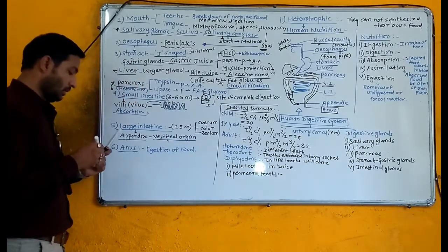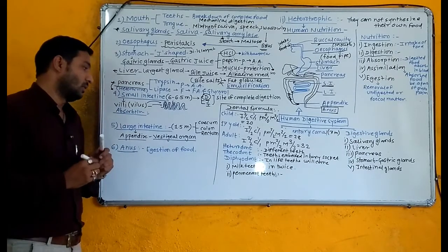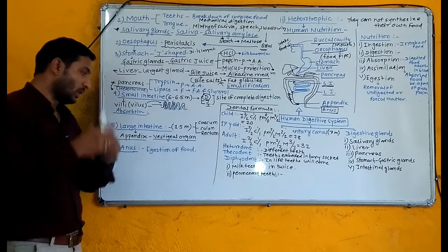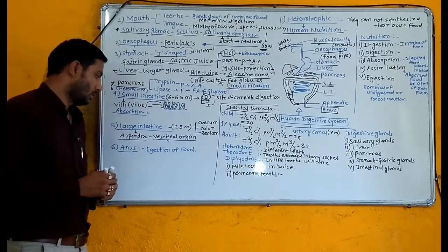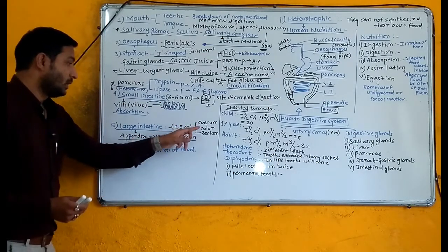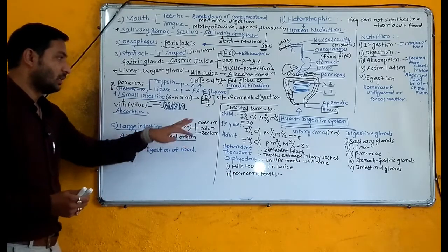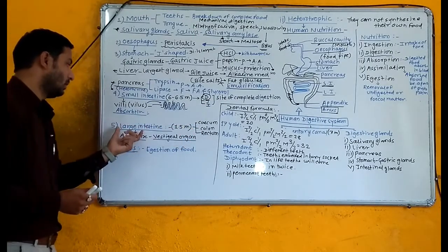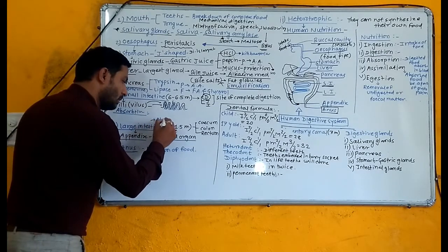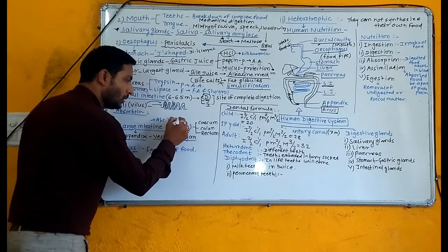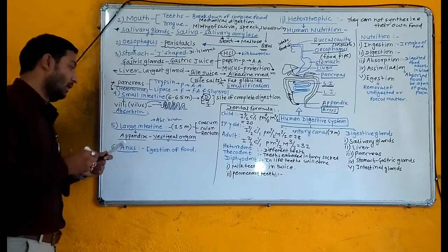Sometimes it swells up, and an operation is performed. Cecum, colon, and rectum are the three main parts of the large intestine. Absorption of water takes place in the large intestine.